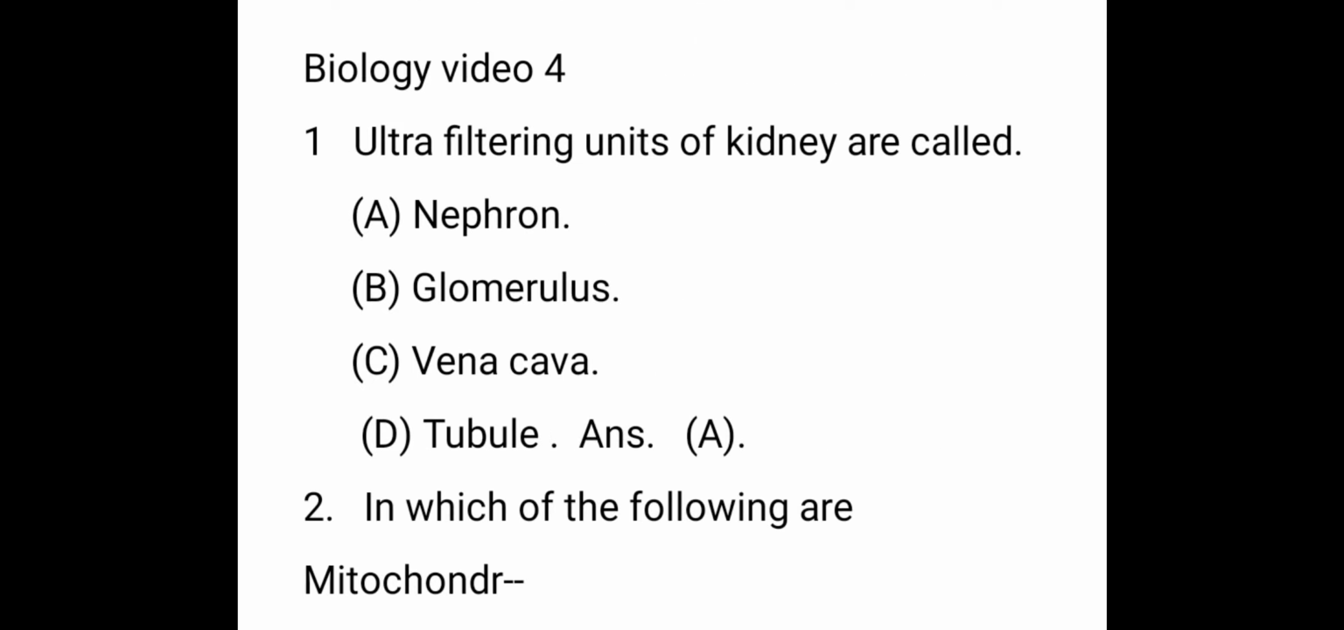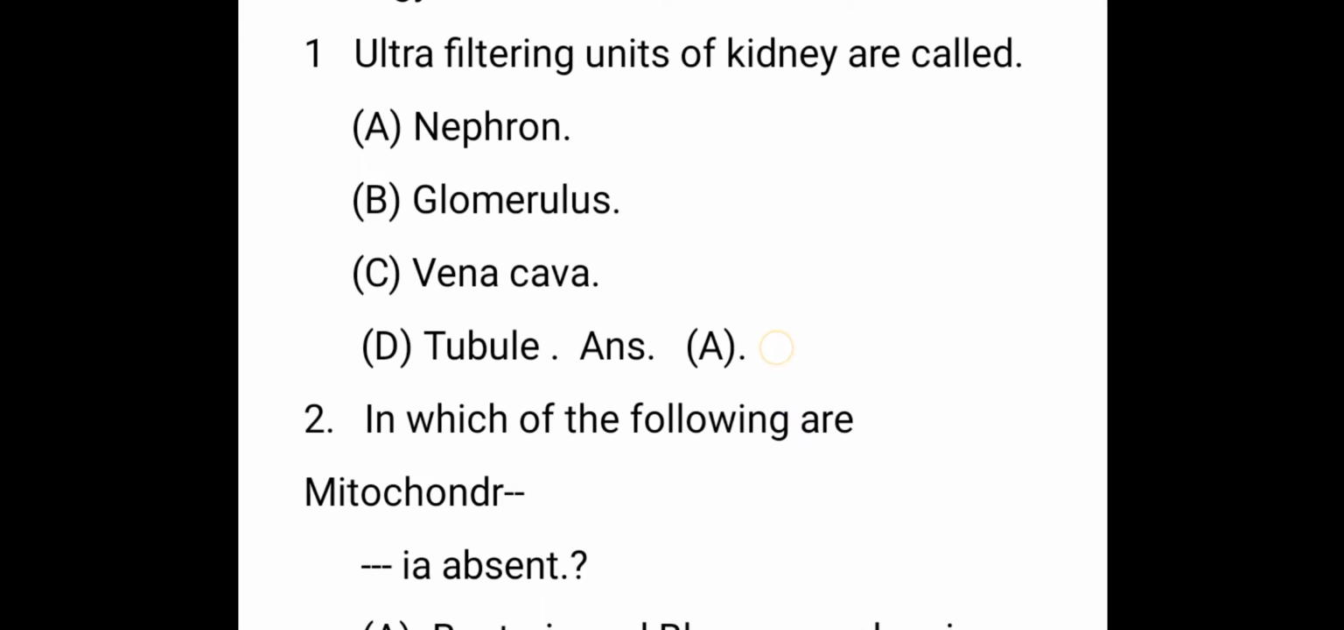Okay students, now we will start the biology bits. We will be discussing the biology bits, 25 bits, the most important bits. Please read and listen carefully. The first question, the ultra filtering units of kidney are called, the right answer is nephron.